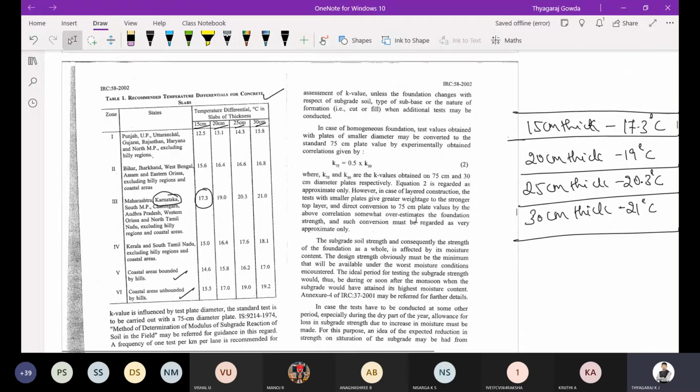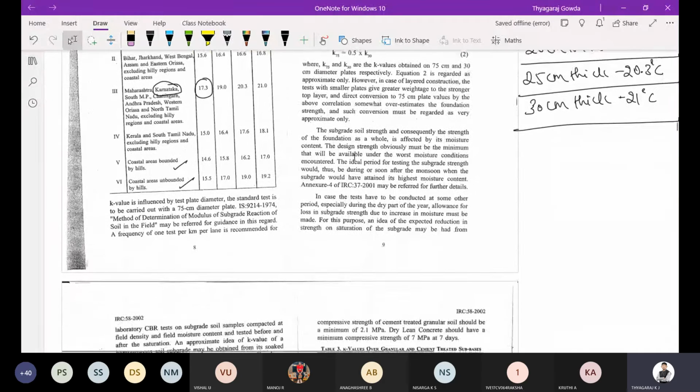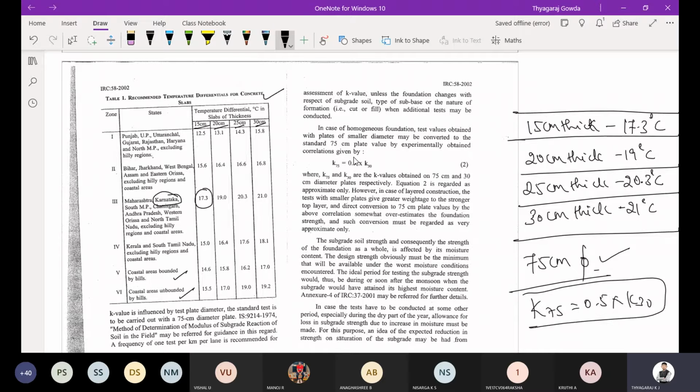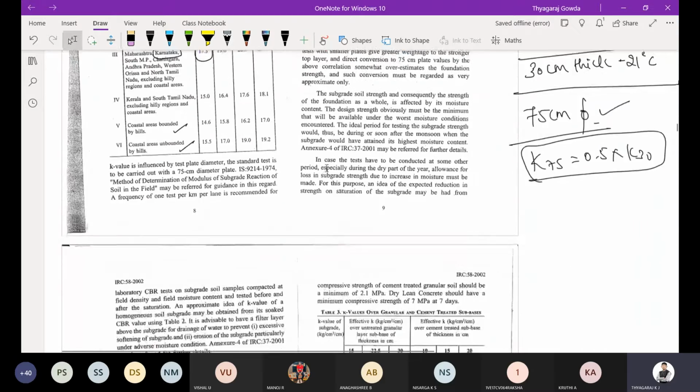And this is the K value, that is the modulus of subgrade reaction, where we usually determine the modulus of subgrade reaction using a 75 centimeter diameter plate. If a plate other than the 75 centimeter diameter plate is used, we have to convert that other diameter plate to 75 using this formula. Usually K75, that is the modulus of subgrade reaction, is determined using a 75 centimeter plate only.